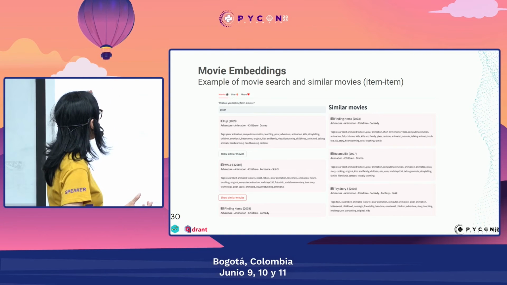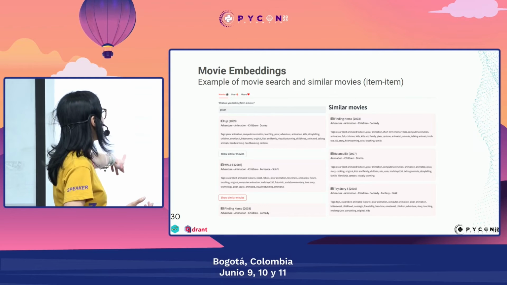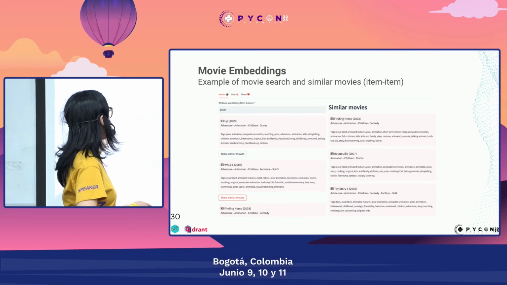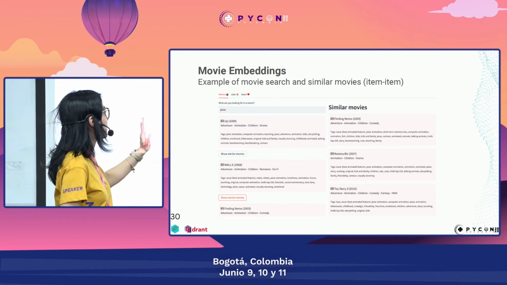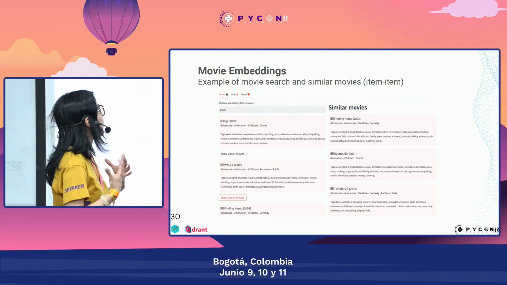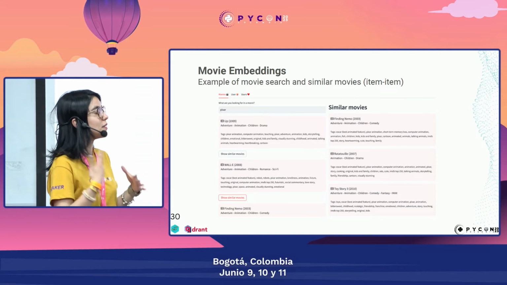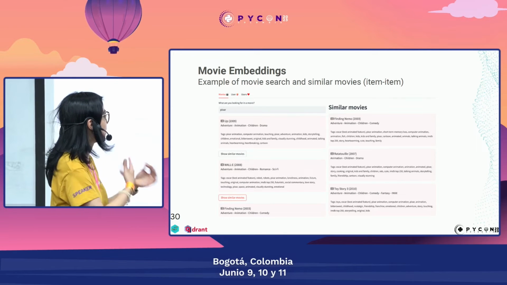So for example, to Pixar, we get the movies Up and Wall-E, and also Finding Nemo. And then we could also, from Up, find like similar movies to Up, which will be Finding Nemo, of course, Ratatouille, Toy Story. So obviously, we are really getting like recommendations that are very close to the categories or genres that we have.